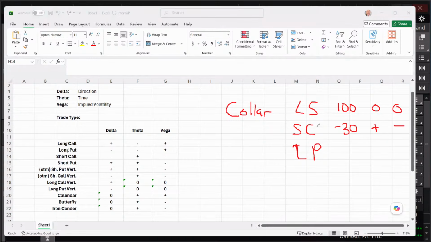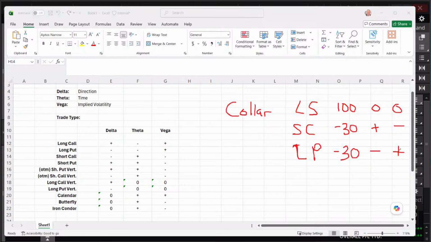Long put, again, it depends on the strike you pick, but if we do that out of the money, we'll say it's like a negative 30 delta. Theta is negative and vega is positive.